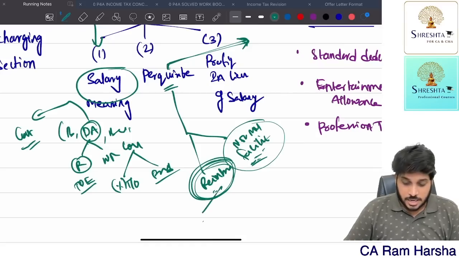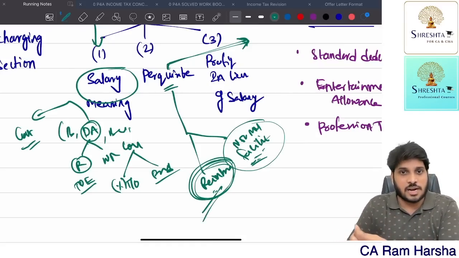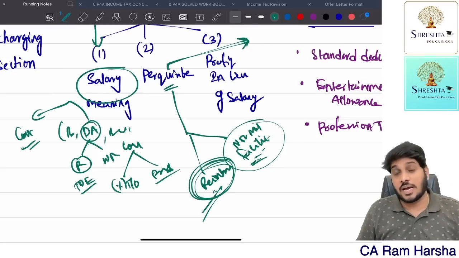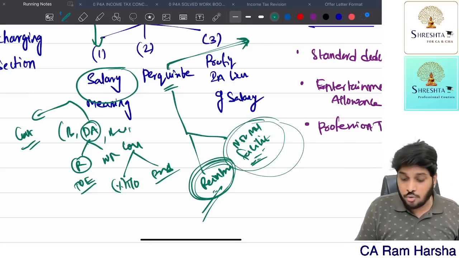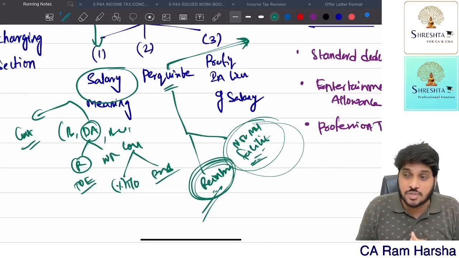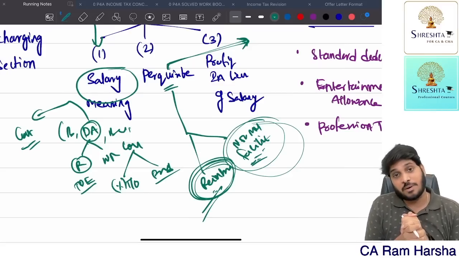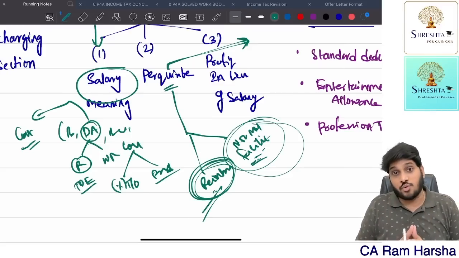Now, sir, reimbursement means suppose the employee spent 1 lakh for personal reasons and the company reimbursed 1 lakh. Accordingly, 1 lakh is taxable. But how to tax non-monetary items? Suppose the company gave a car facility. How to tax this item? Valuation rules were given for perquisites. Those valuation rules we have to apply.